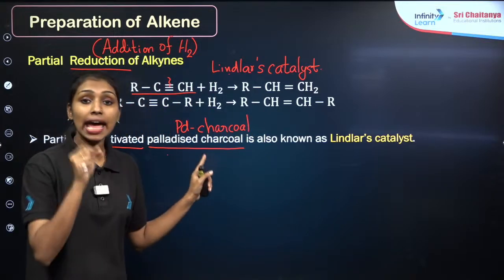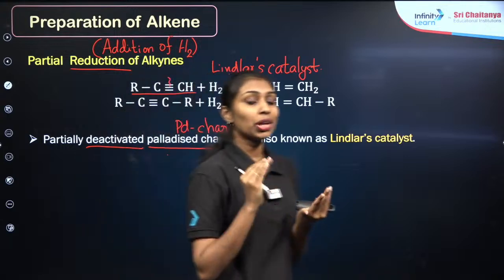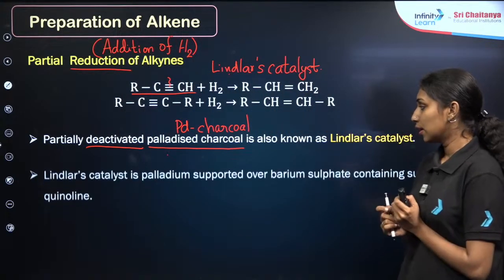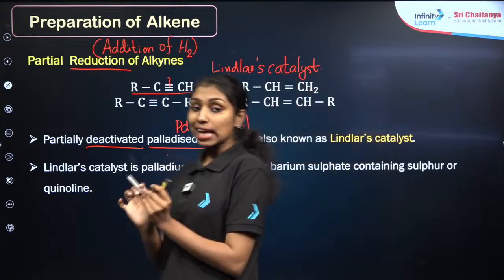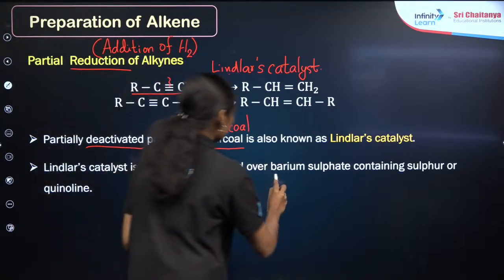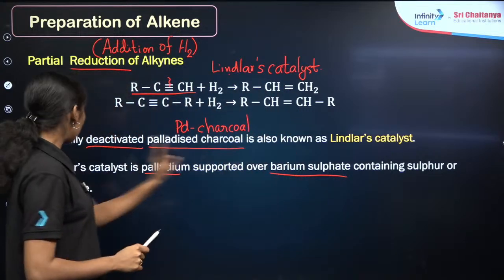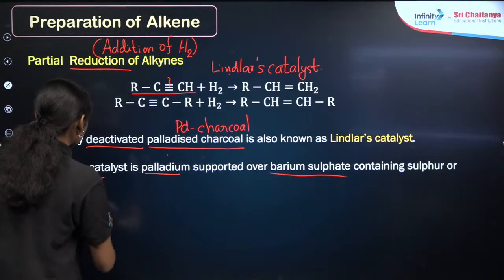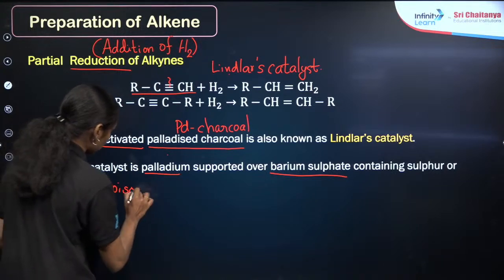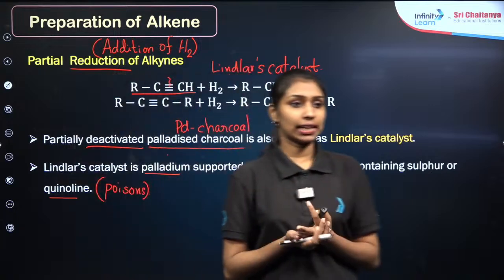Now we are deactivating this by using some poisons like quinoline or sulfur compounds. In general, Lindlar catalyst is palladium supported over barium sulfate, containing sulfur or quinoline. These act as the poisons in order to deactivate the palladised charcoal. Is that clear what you mean by Lindlar catalyst?